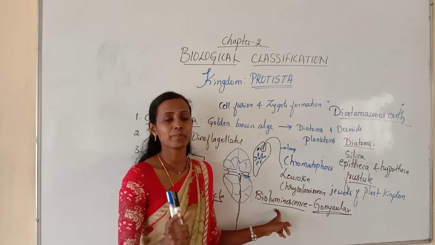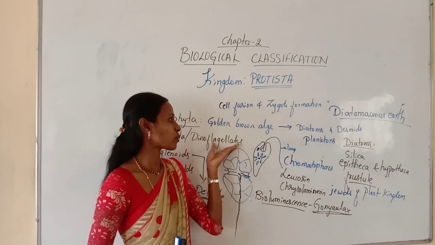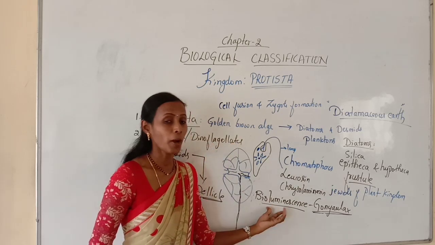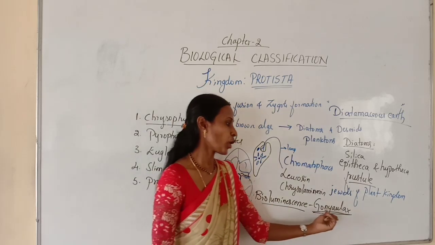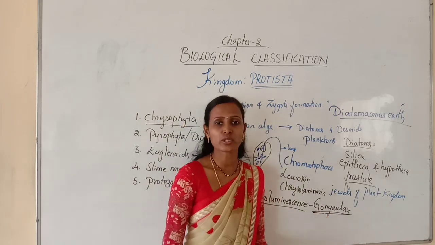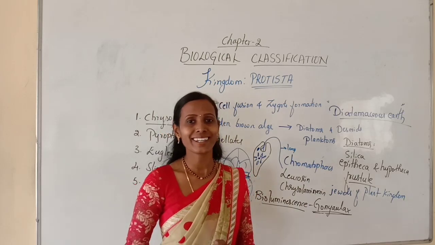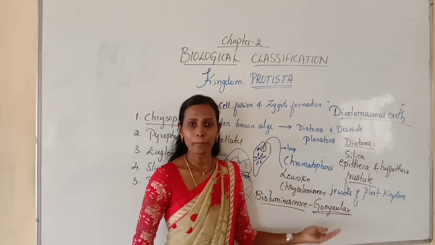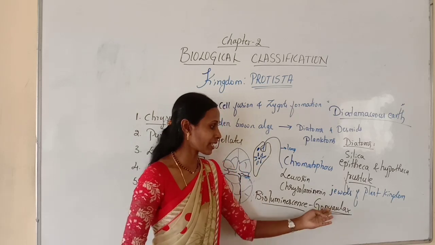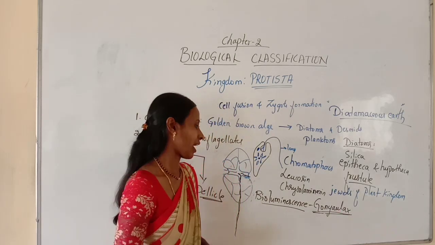The emission of light by some biological organisms is called bioluminescence. So some dinoflagellates will emit bioluminescence. Examples: Gonyaulax, Noctiluca. Gonyaulax is called a red dinoflagellate, which is responsible for red tides because of rapid multiplication. It releases toxins, and those toxins can kill other aquatic organisms.